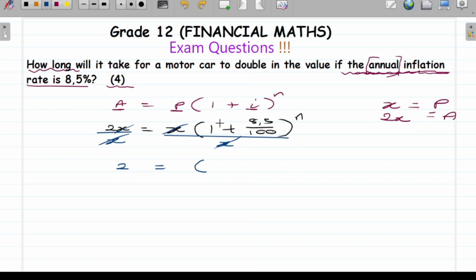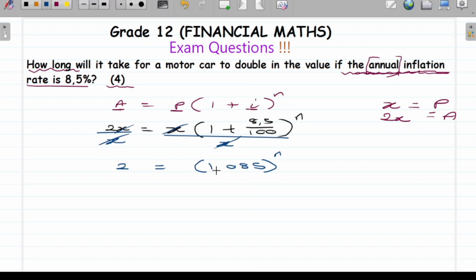But in this case, we get a small answer, which is going to be 1.085. You can see this one is simple. You didn't have to do any rounding off. Sorry, to the power of n, not m. So guys, now we have to solve for n. We have to solve for n, and how we do that is we use the log. We use log to solve for n.